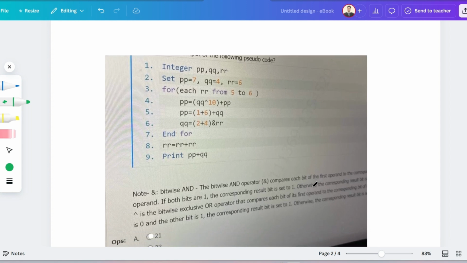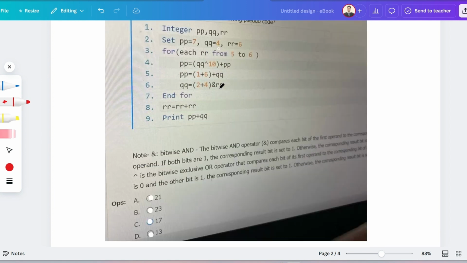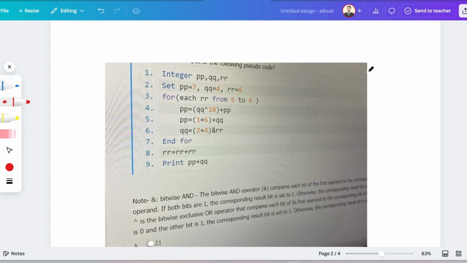I hope this is visible to you guys. Okay, so let me change the color. What will be the correct answer for this? The options are 21, 13, 17, and 13. Here the values of P, Q, and R are initialized. At first, the equivalent of this is for R equal to 5 to R less than or equal to 6. Okay, so this is what you have to know.